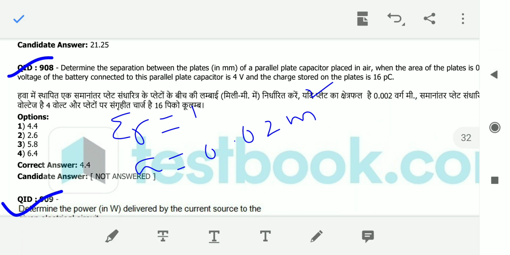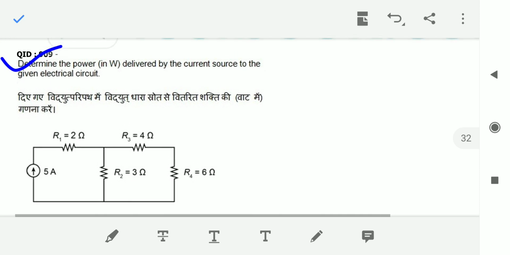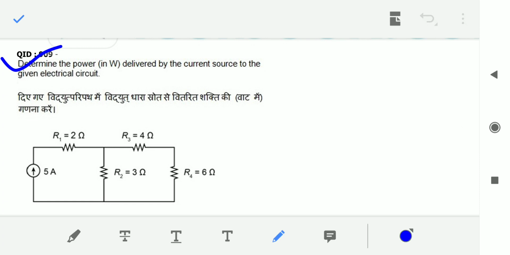Next, coming to question number 9. Determine the power delivered by the current source to the given electrical circuit in watts. Here my current source is having 5 amperes of current. As it is sending 5 amperes, what is the power? We have no other sources, right? So the power formula is P equal to I square R.